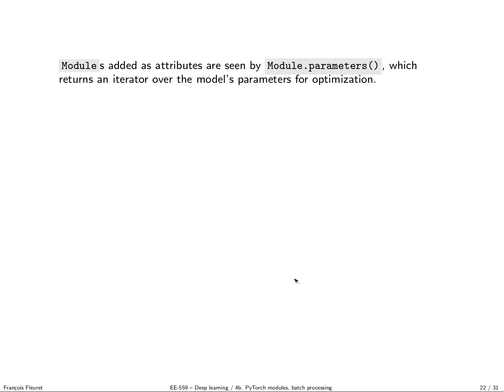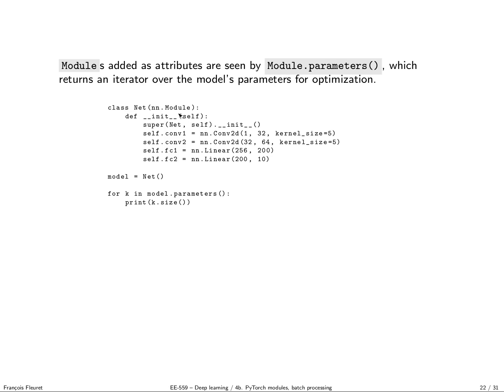Some technical details. A very important method that is used in training is module.parameters. It is an iterator over the parameters of the module. When you create a new module and you add fields in the class which are modules, the PyTorch machinery automatically detects this, and when you call this at the level of your network, it will naturally go through all the parameters of all the submodules, recursively, etc. So here I've done this in my constructor.